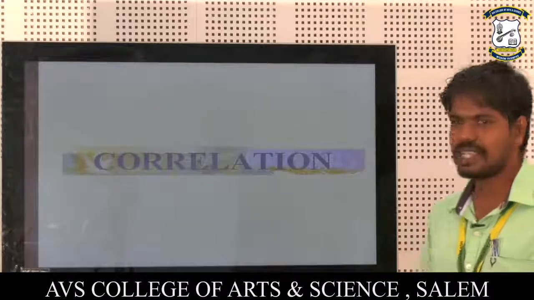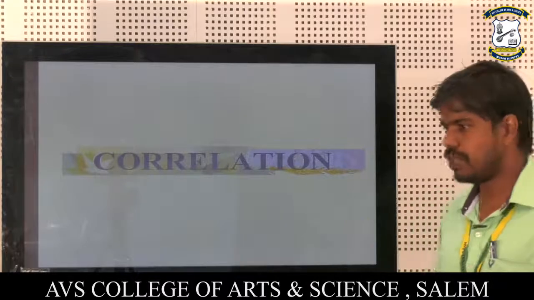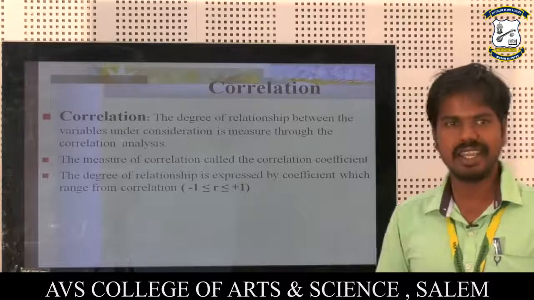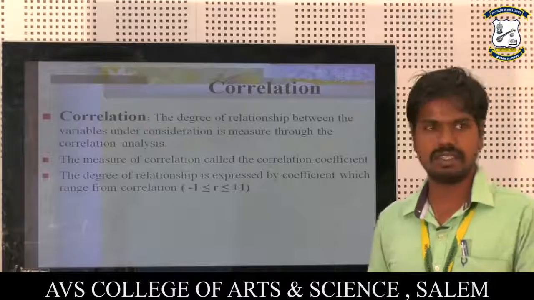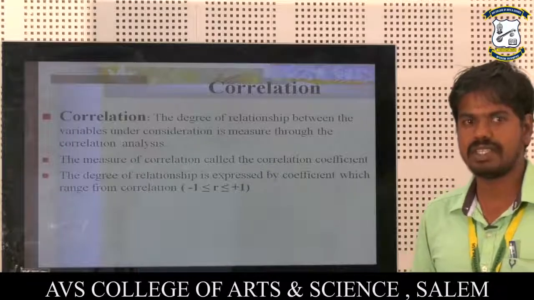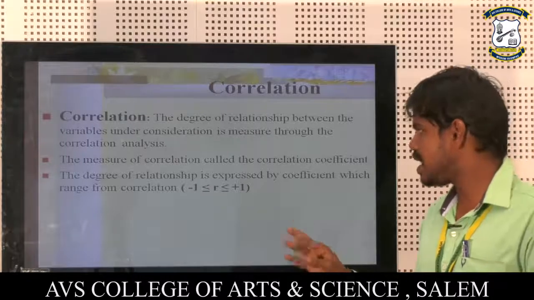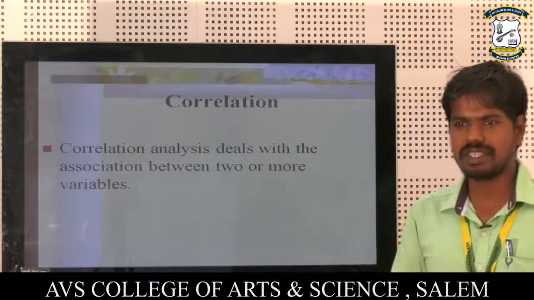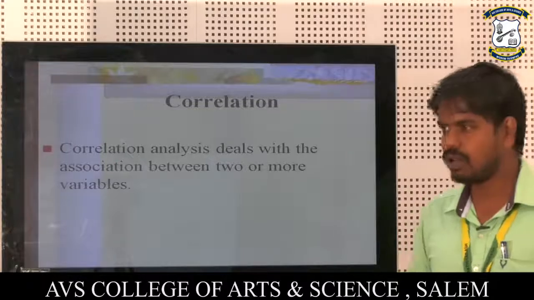Next one is the correlation. Correlation is simply the relationship between two or more variables. The degree of relationship between the variables under consideration is measured through correlation analysis. The measure of correlation is called the correlation coefficient. The degree of relationship is expressed by the coefficient, which ranges from -1 less than or equal to r less than or equal to +1. Correlation analysis deals with the association between two or more variables.